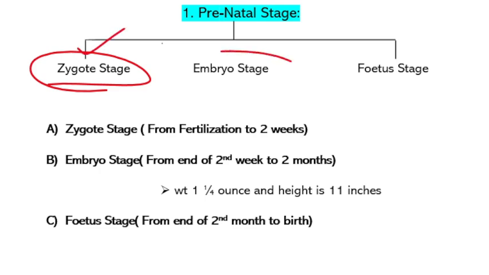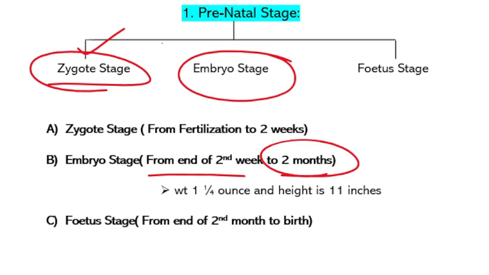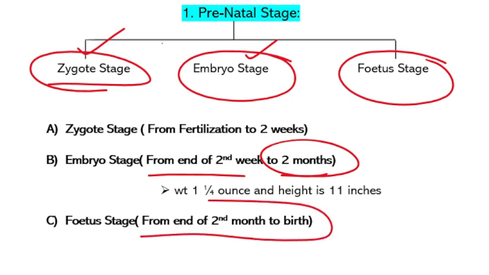Next one, embryo stage. It is from the end of the second week to 2 months. In this embryo stage, the child's body parts like the head, hands, and fingers all will form. All body parts will form in the embryo stage. Next, third one, fetus stage. It is from the end of the second month to birth.